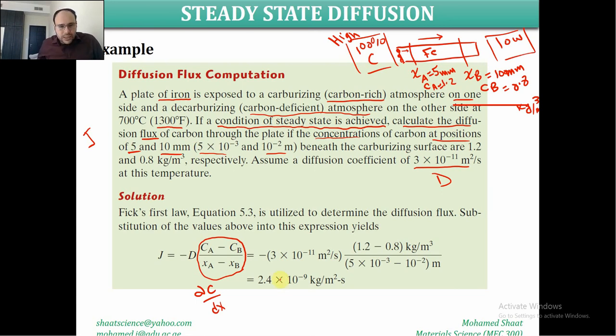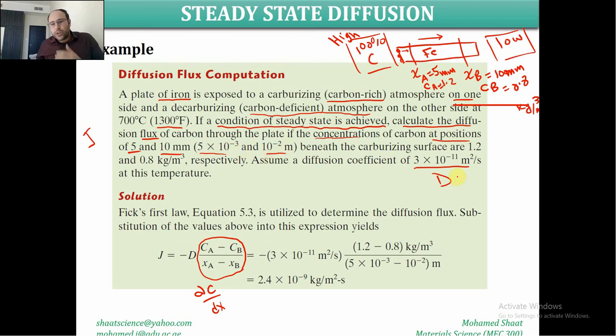So if we plug in this data, we already have D equal to 3 times 10 to the power negative 11, times the concentration at A, which was given as 1.2, negative the concentration at B, which is already given as 0.8, divided by the positions. These positions were 5 millimeter and 10 millimeter. We converted them into meters: 5 times 10 to the power negative 3 meter and 10 to the power negative 2 meter.